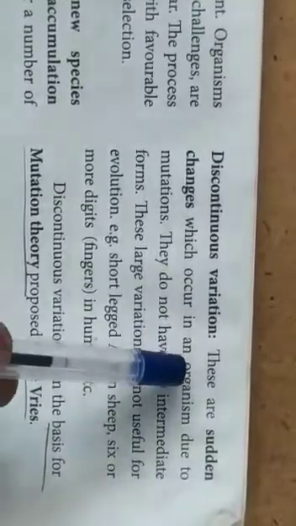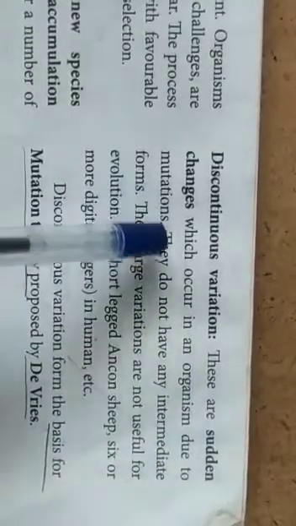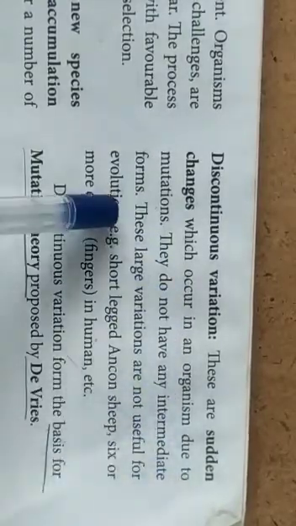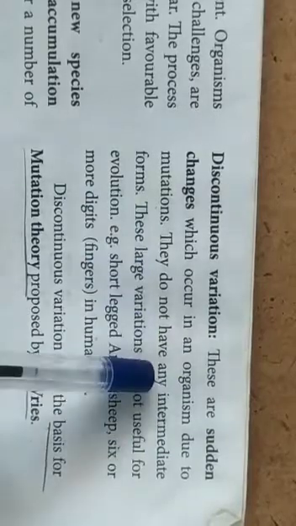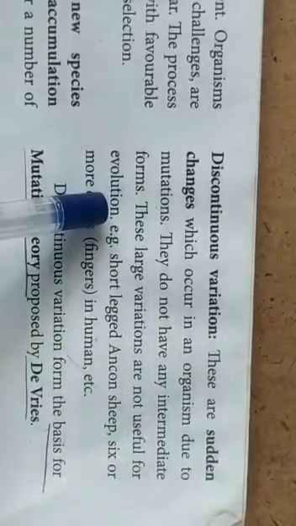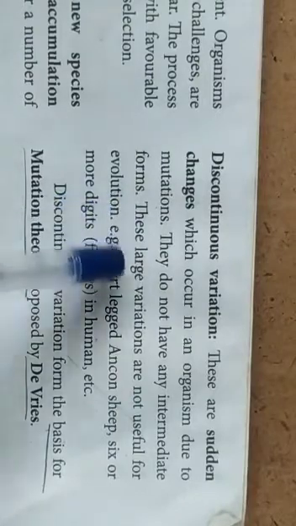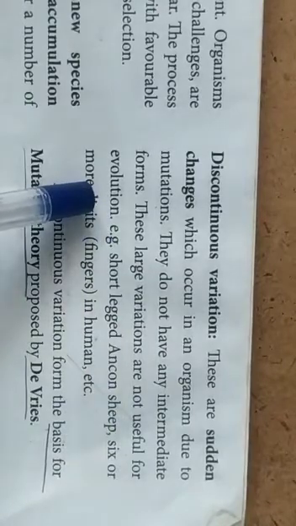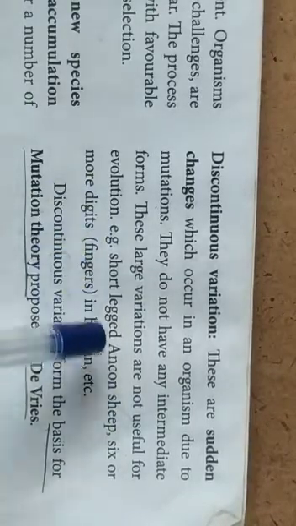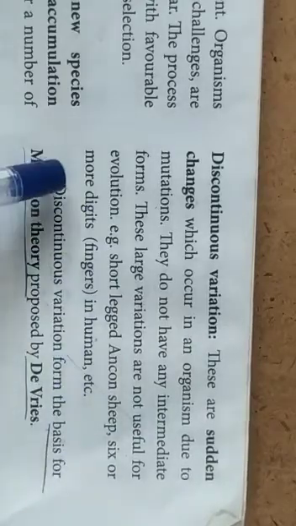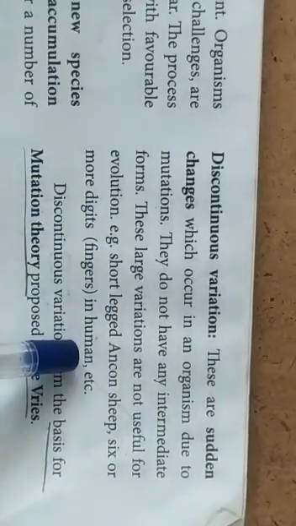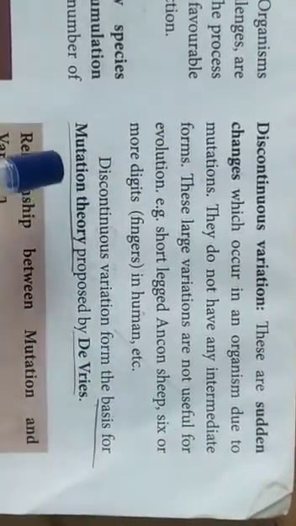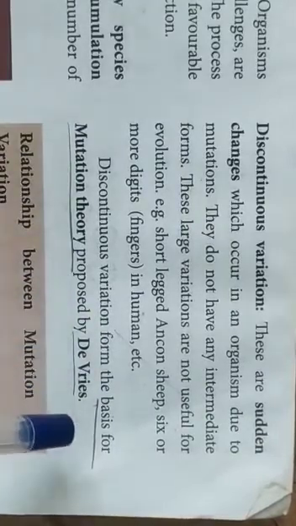Discontinuous variation. These are sudden changes which occur in an organism due to mutations. They do not have any intermediate forms. These large variations are not useful for evolution. Examples: short-legged Ancon sheep, six or more digits in humans, etc. Discontinuous variation forms the basis for the mutation theory proposed by De Vries.